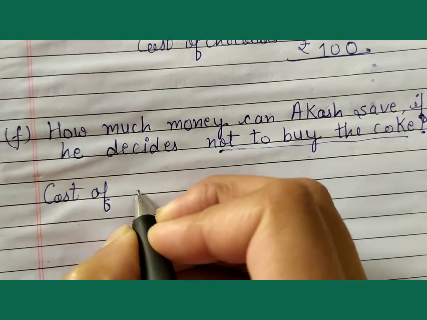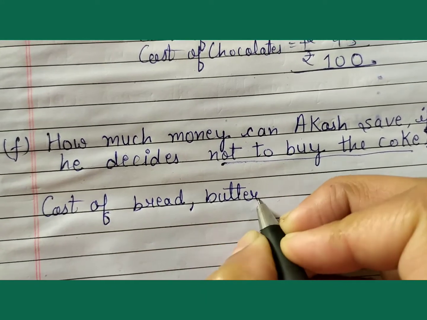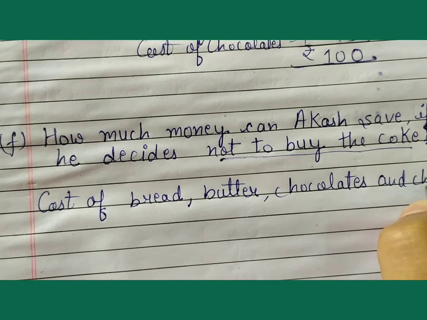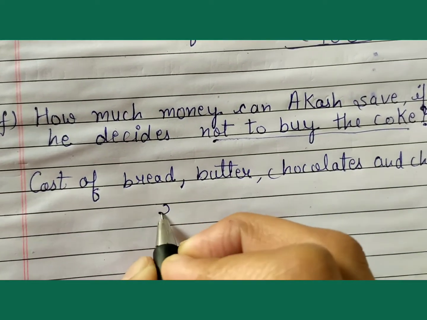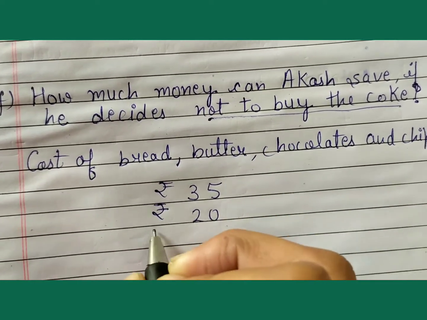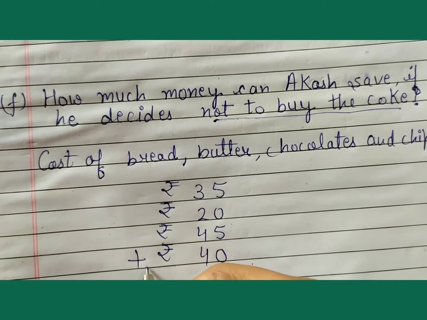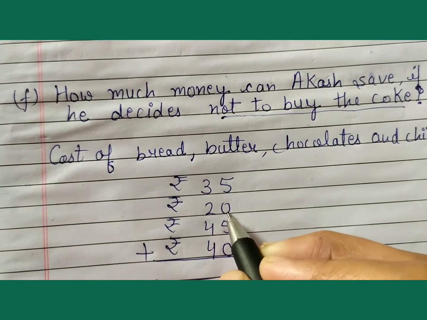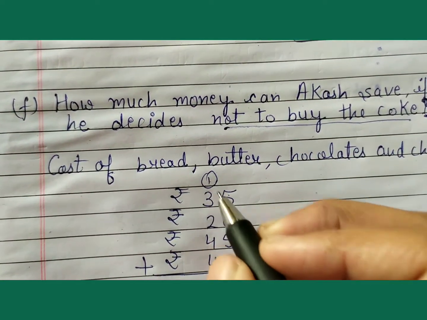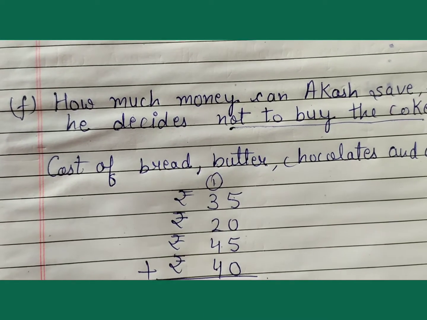Cost of bread, butter, chocolate and chips is rupees 35, add rupees 20, add rupees 45, add rupees 40. 5 plus 0, 5. 5 plus 5, 10. 10 plus 0, 10. 0 write down in this place, 1 carry. 3 plus 1, 4. 4 plus 2, 6. 6 plus 4, 10. 10 plus 4, 14.